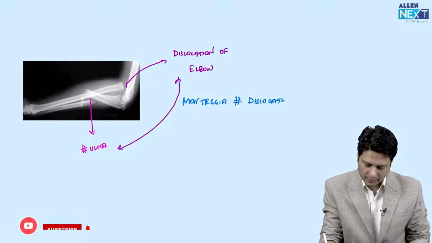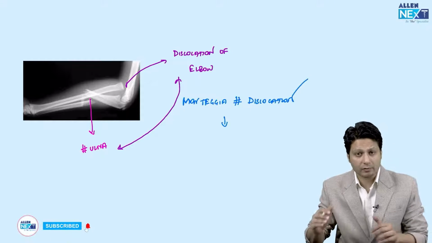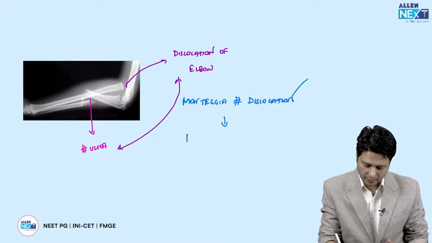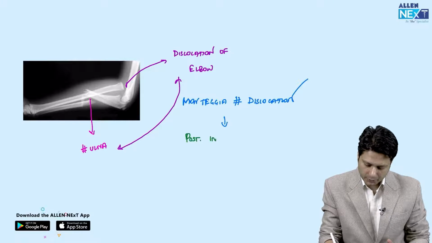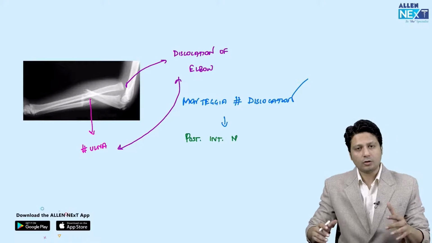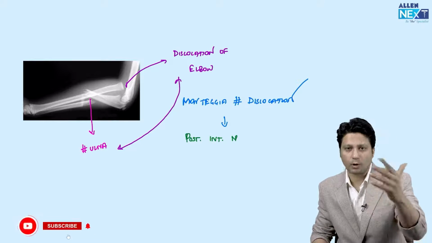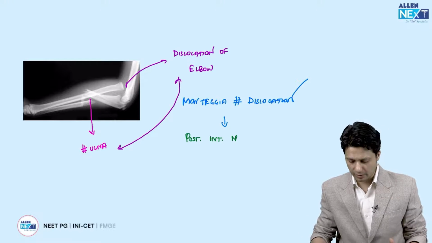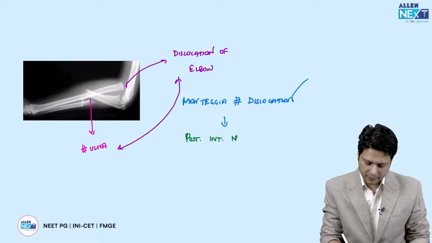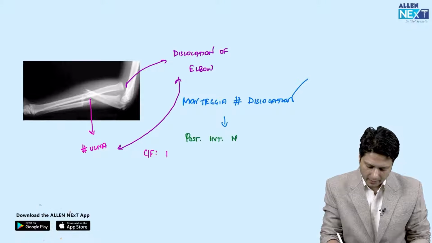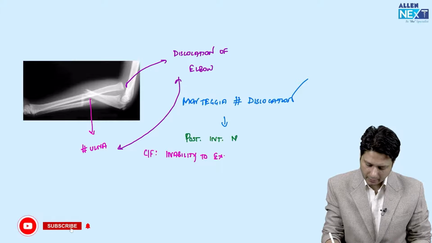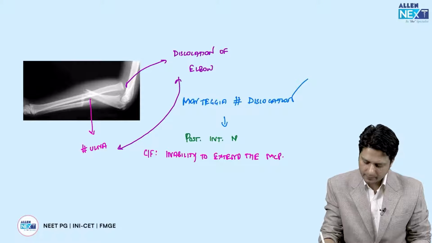And in Monteggia fracture dislocation, the most common nerve which is likely to get injured associated with this is the posterior interosseous nerve. So, एक आपको एक्सरे दिया जा सकता है of the Monteggia fracture dislocation, and then they can give you the clinical features of the posterior interosseous nerve injury, which are going to be like, what are the clinical features associated with this? Inability to extend the metacarpophalangeal joints of the hand.